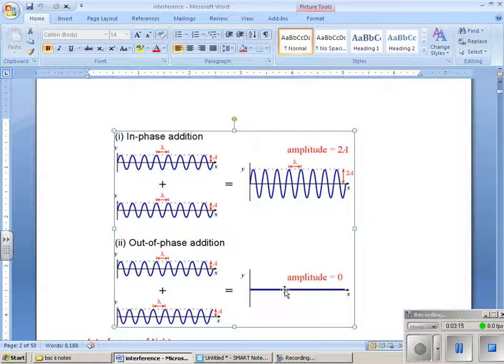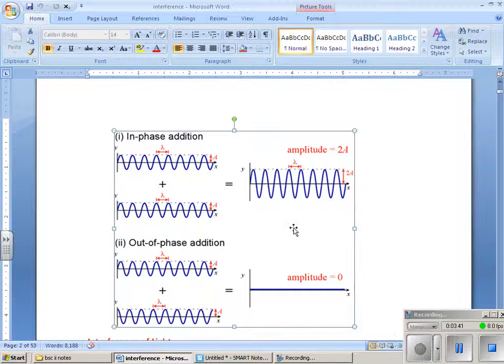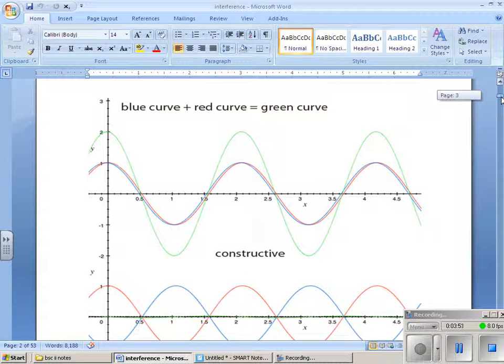So what is interference? Interference is based on the principle of superposition. If this is the first wave and this is the second wave, when both are in phase, this is the disturbance. This is the wavelength of the first wave, and this is the wavelength of the second wave. The amplitude of the two waves combined, the resultant wave y equal to y1 plus y2, is given by this one. When the waves are out of phase, here the amplitude becomes maximum and here it becomes minimum. So based on this principle of superposition, interference takes place.